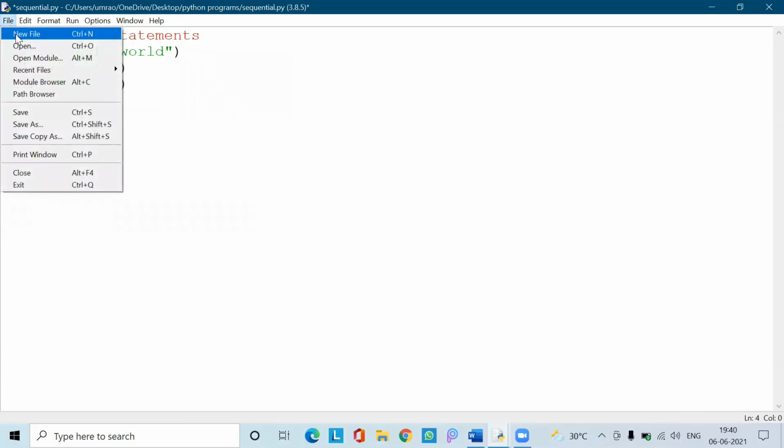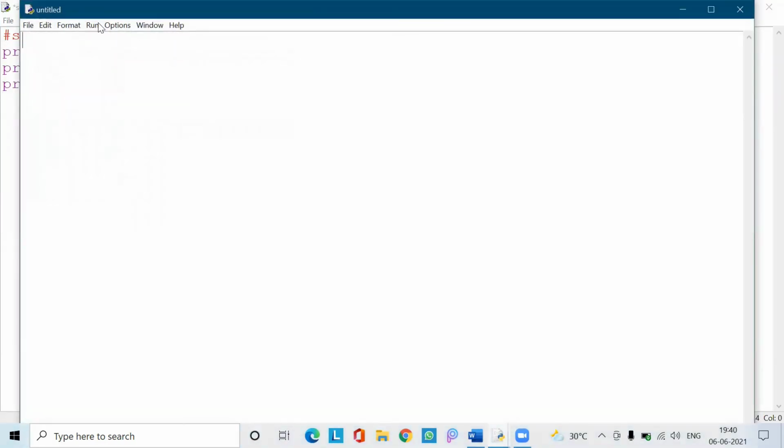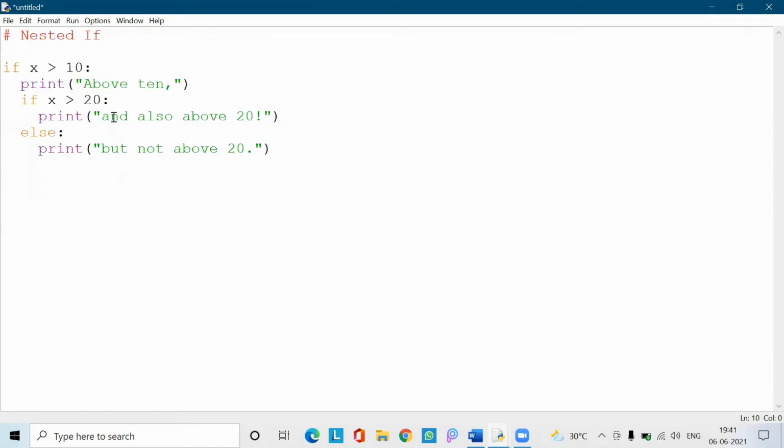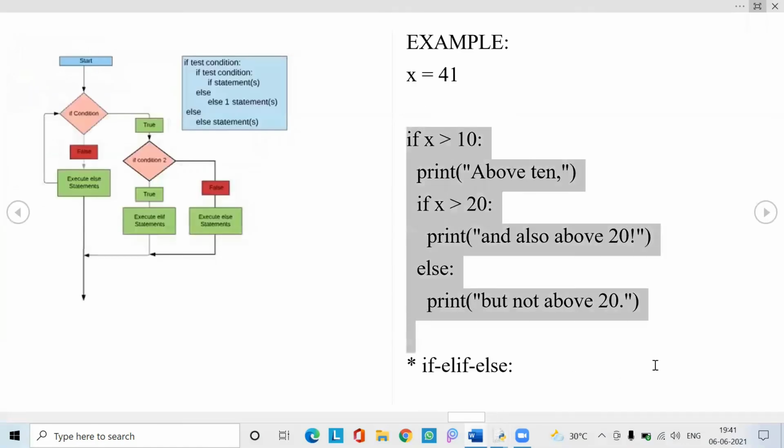Let us take a new file for nested if. The first line is a comment, nested if. Let us copy the program. And here there is no else now. Print completed. This is the n+1 statement that is not specified under any block.